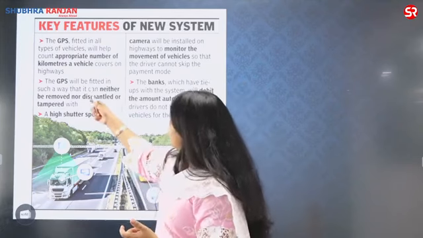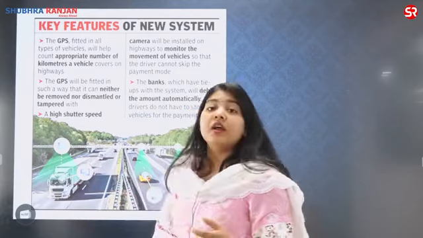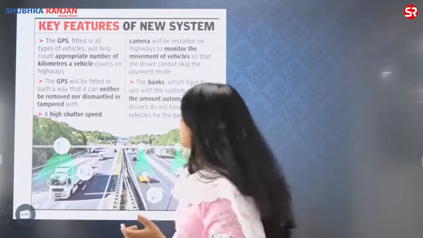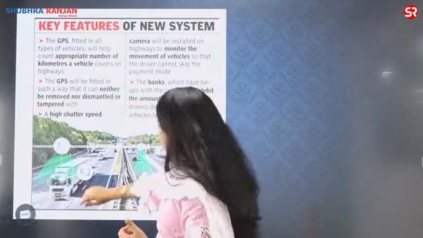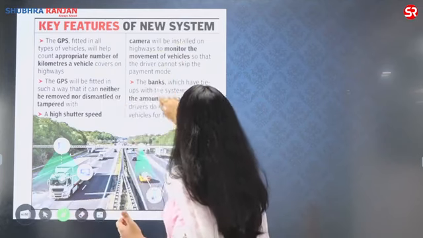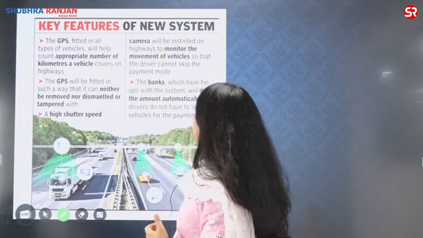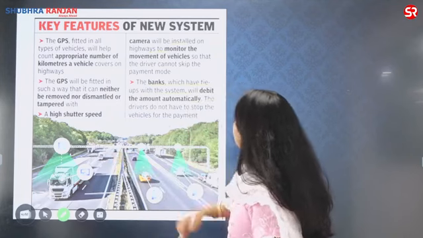It will be fitted in such a way that it can neither be removed nor dismantled or tempered. A high shutter speed camera will be installed on the highways. The banks will have to have tie-up with the system which will debit the amount automatically.